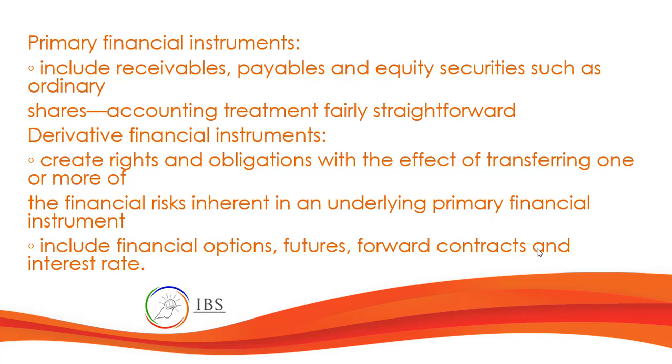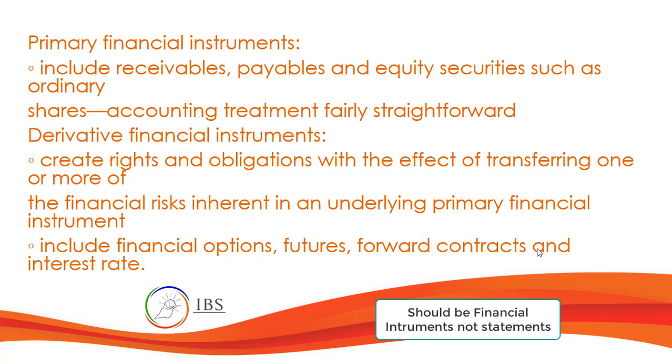We have two types of financial instruments: primary and derivative financial instruments. Now take note, a derivative financial instrument most likely will be attached to or coming from a primary financial instrument. Which means only when there is a primary financial instrument, then we will have derivative financial instruments. Examples of primary financial instruments are receivables, payables, and equity securities such as ordinary shares.